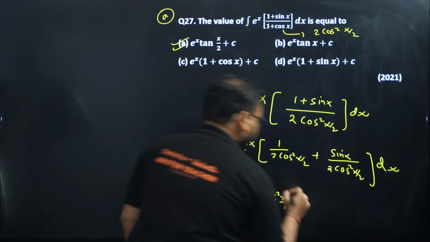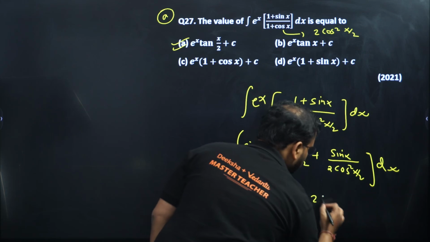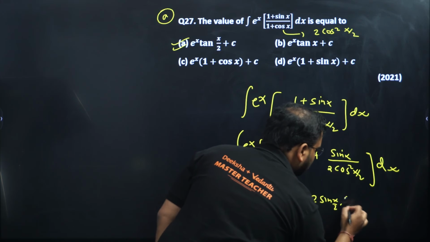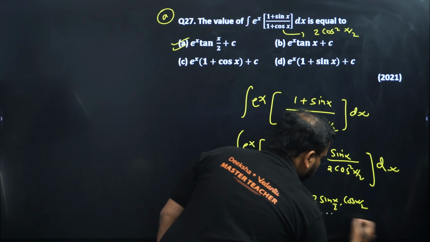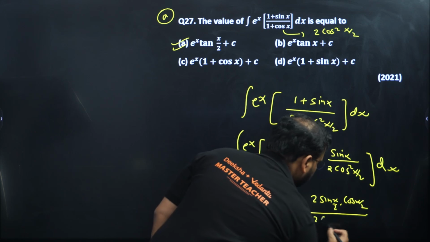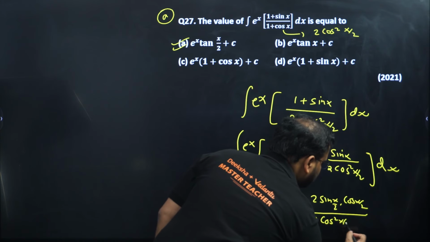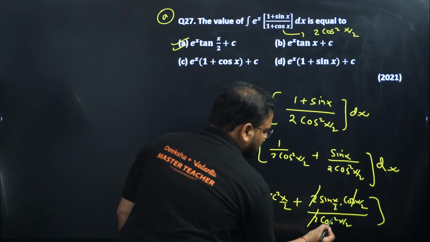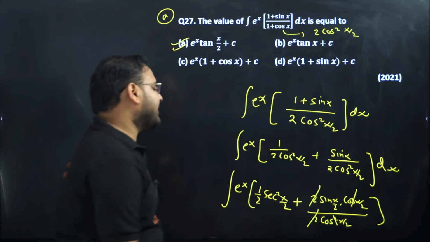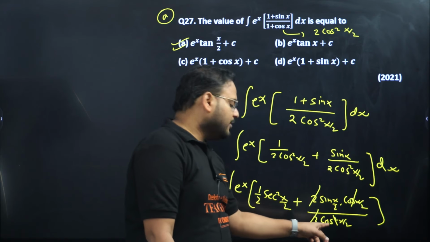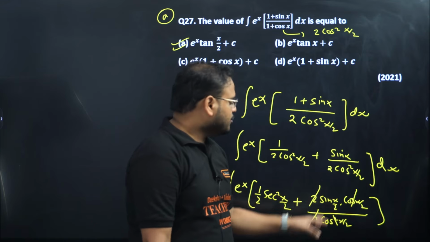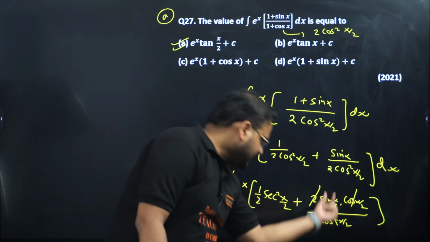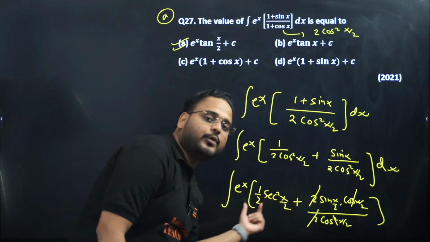Now check carefully. I'll have over here sin x as 2 sin x by 2 cos x by 2, the half angle formula for sin, and we have 2 cos square x by 2 in the denominator. Done. 2 and 2 cancel. One of the cos terms cancels, so we'll have sin x by 2 upon cos x by 2. Basically half angle, so we get tan x by 2. This is tan x by 2, and this is sec square x by 2 into 1 by 2.